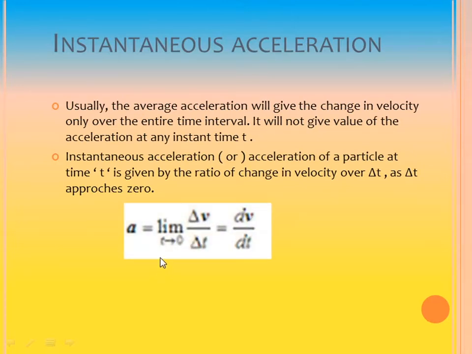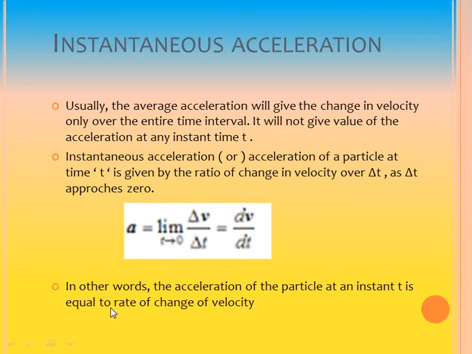Shall we see its expression: acceleration a vector is equal to limit delta t tends to 0, that is delta v vector by delta t, which is equal to dv vector by dt. Here we have to use the symbol vector.